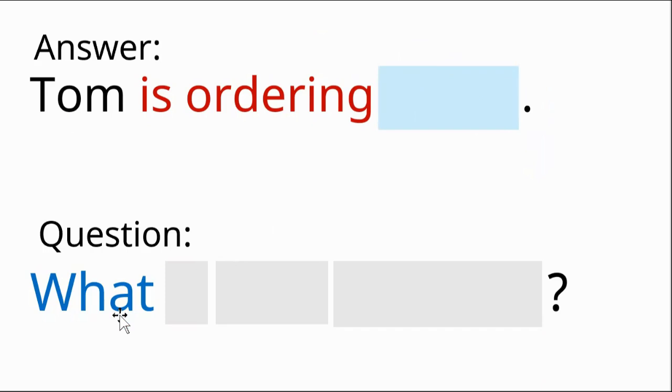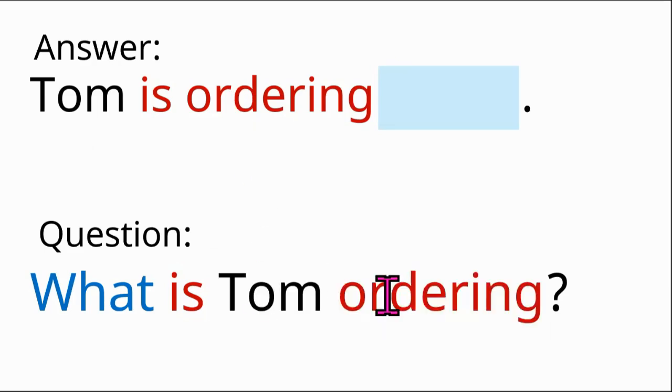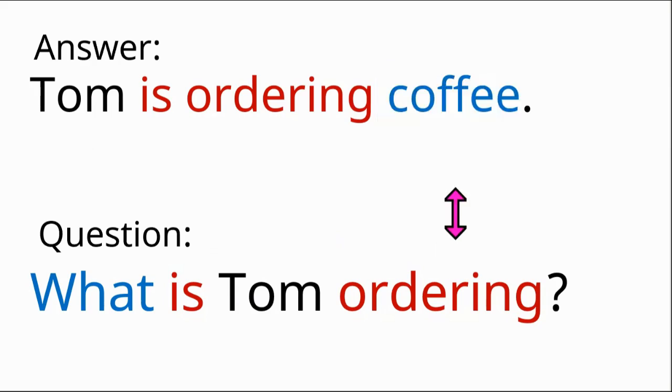What? What comes next? What is Tom ordering? What is Tom ordering? Tom is ordering coffee.